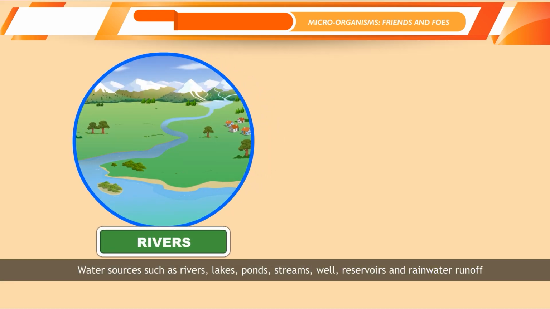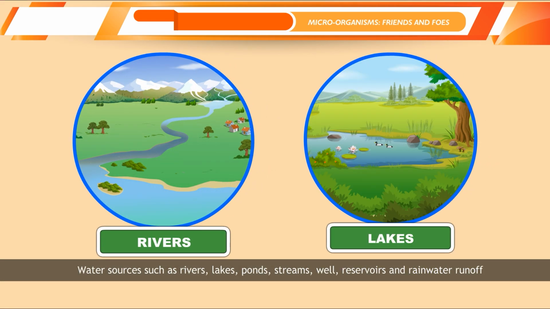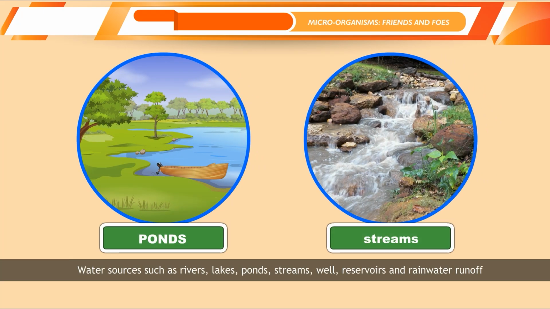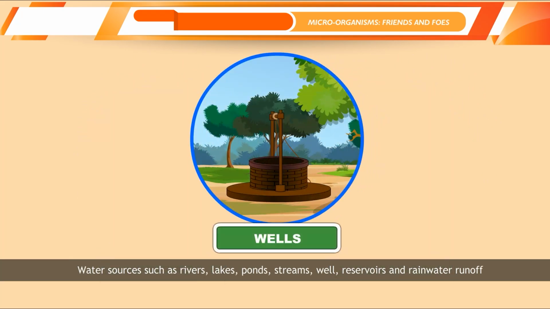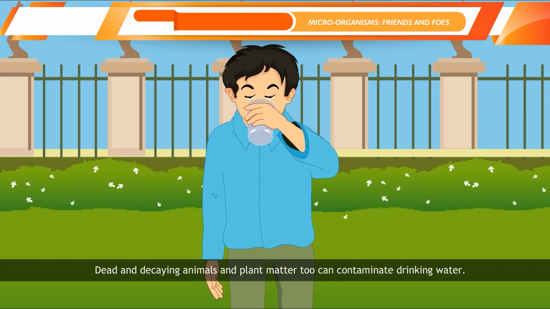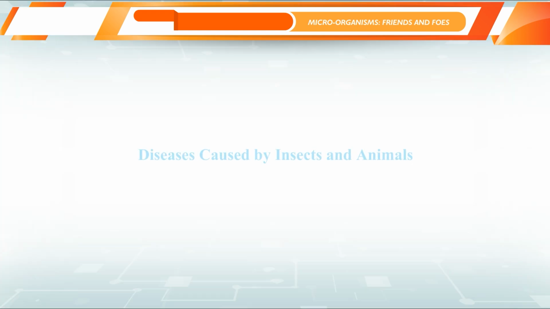Water sources such as rivers, lakes, ponds, streams, wells, reservoirs and rainwater runoff into tanks and cisterns can all be contaminated by human and animal fecal matter. Dead and decaying animals and plant matter too can contaminate drinking water.